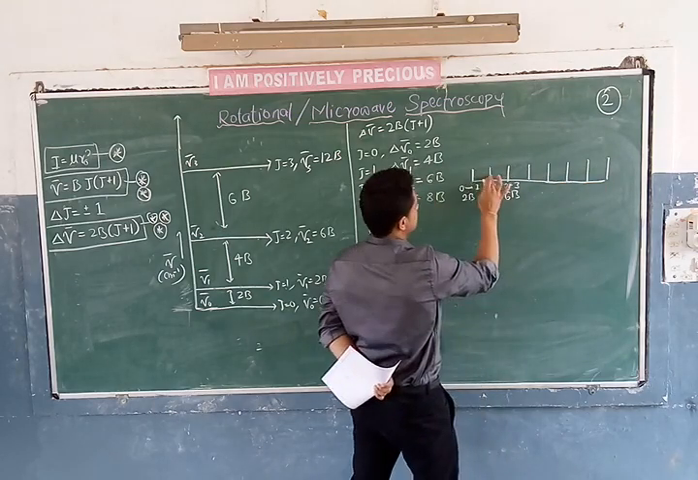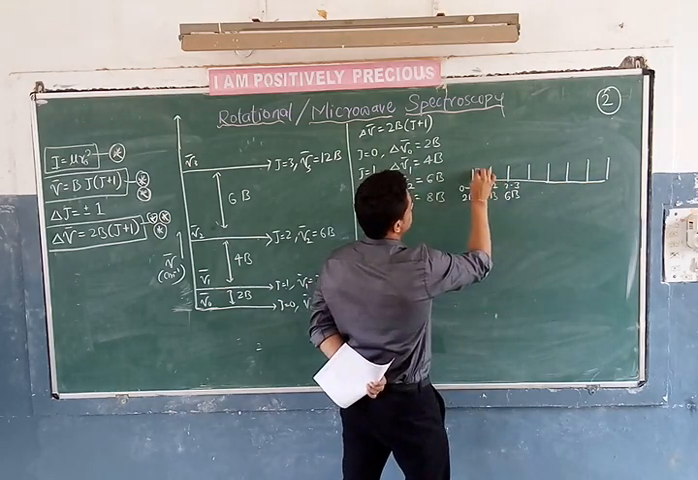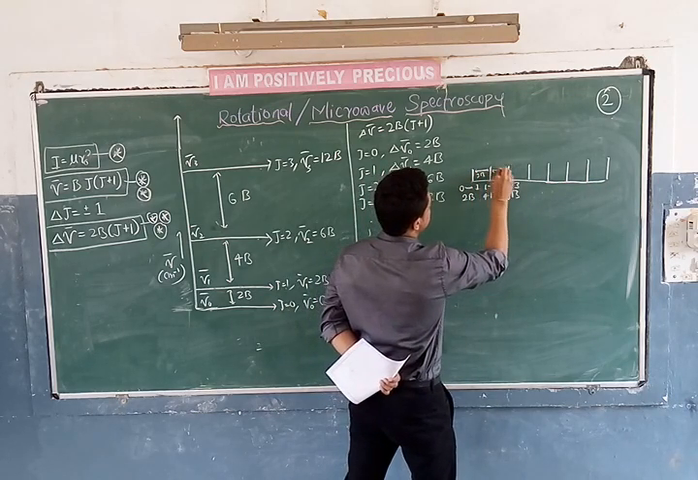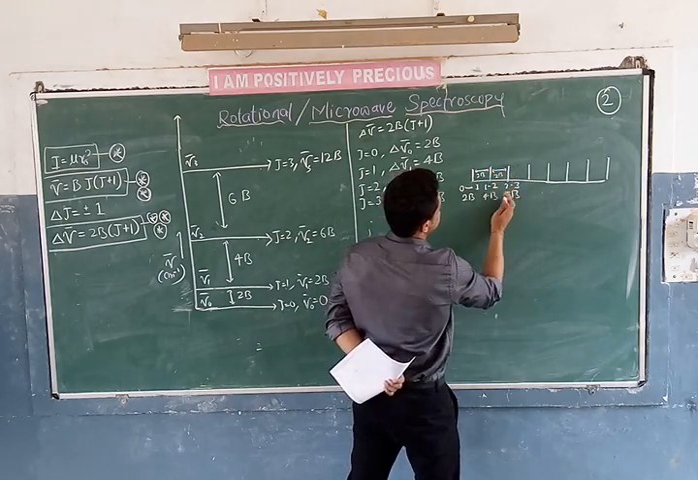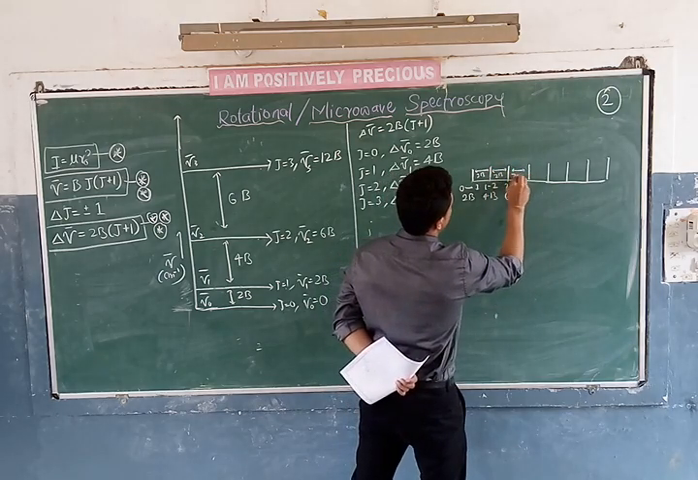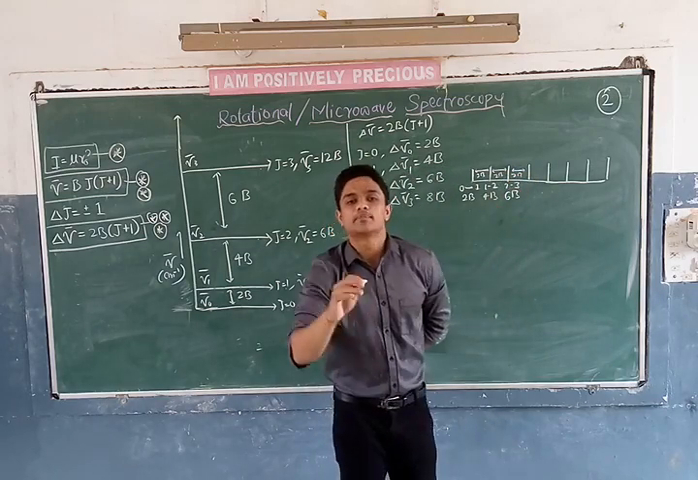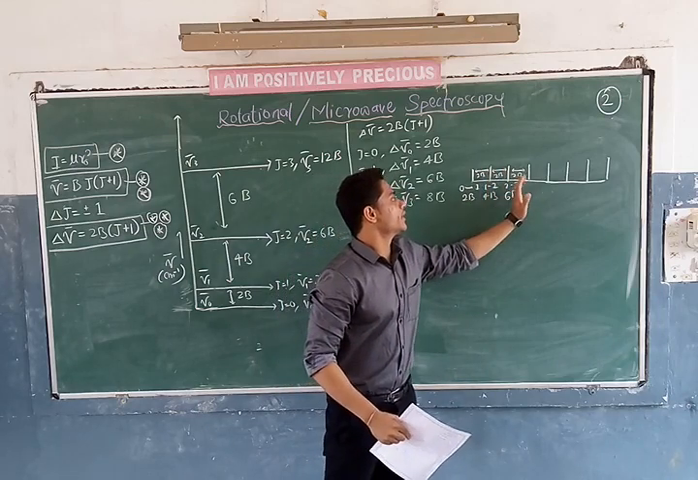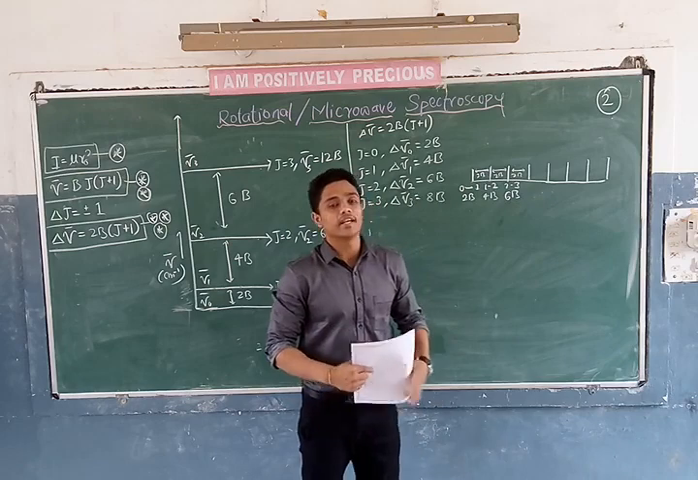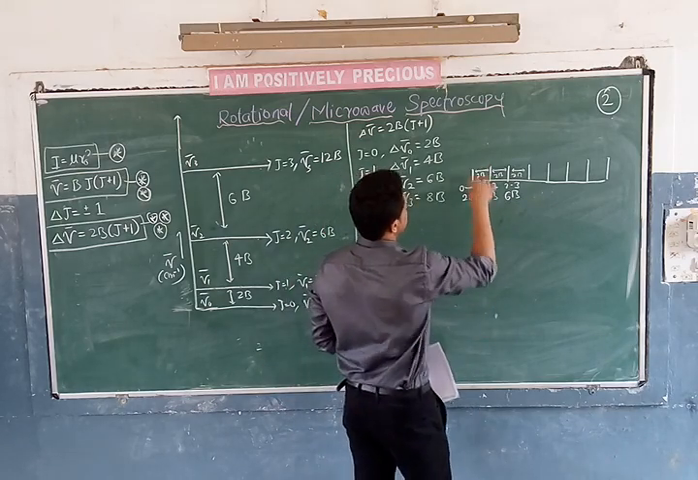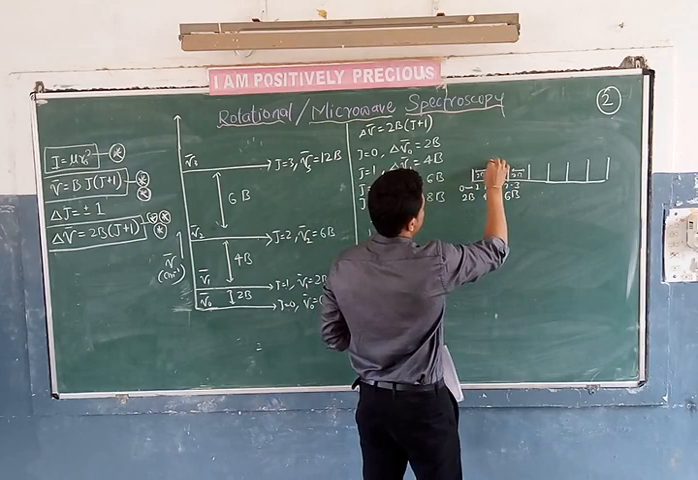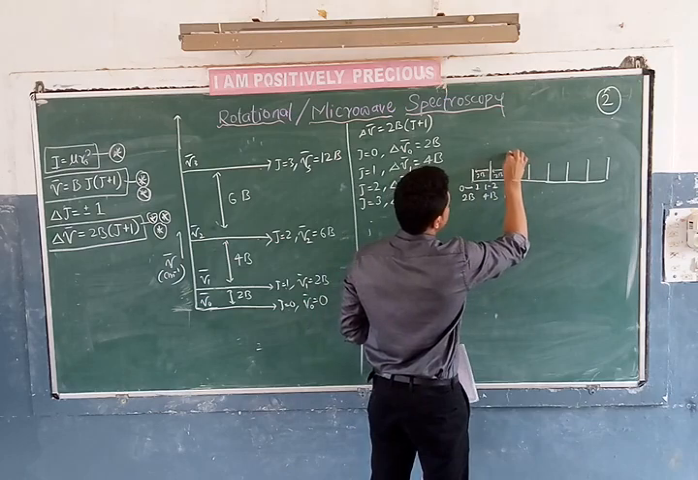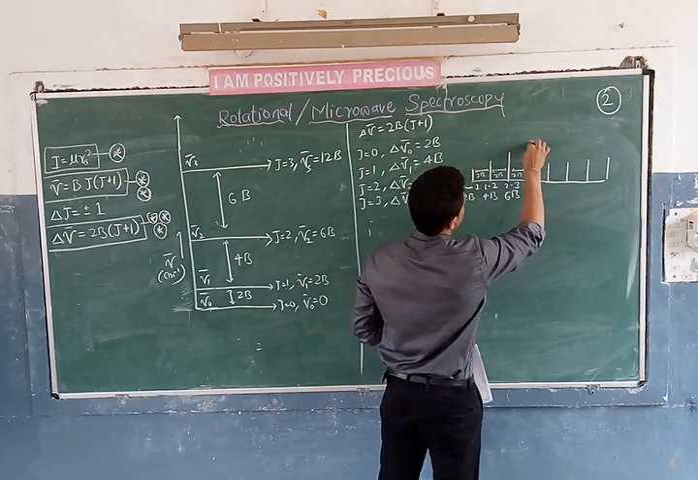If I see the distance, this is 2B, 4B. The difference is 2B. This is 6B, 8B. The difference is 2B. The lines are equally spaced. The spacing between the lines is equal: 2B, 2B, 2B, 2B. If I extend these lines, I will get a graph like this. This line will have higher intensity compared to this, and this line a little higher.